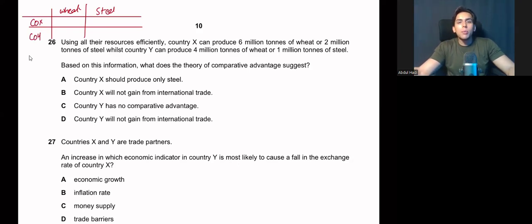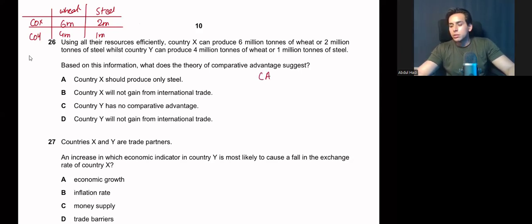How much wheat is country X producing? 6 million. And what is the steel amount? 2 million. And for country Y, 4 million of wheat and 1 million of steel. Based on comparative advantage data, what is correct? Now, let's make a comparative advantage schedule.